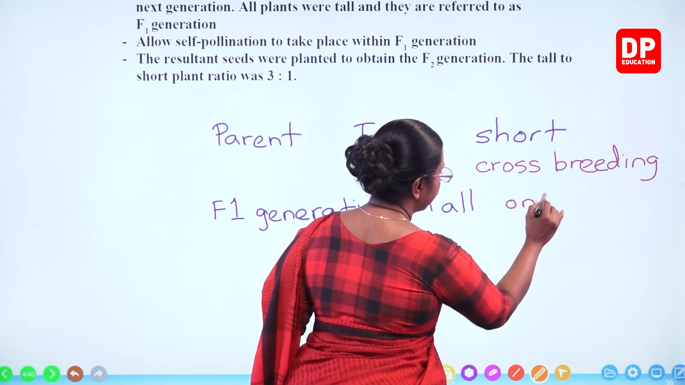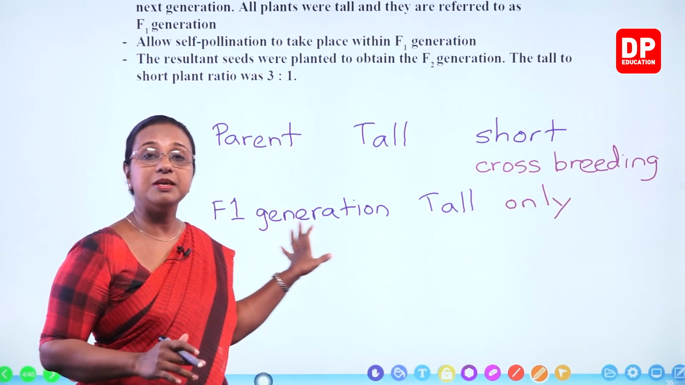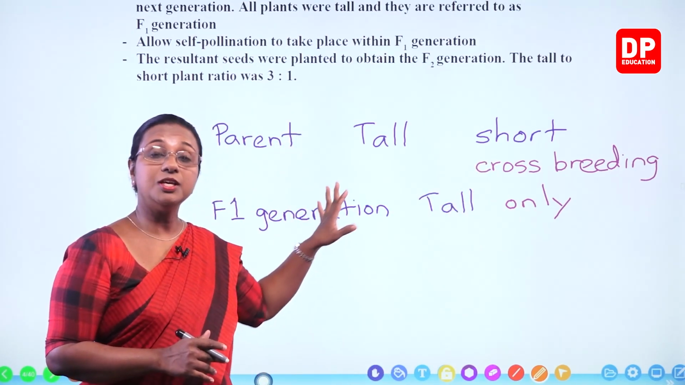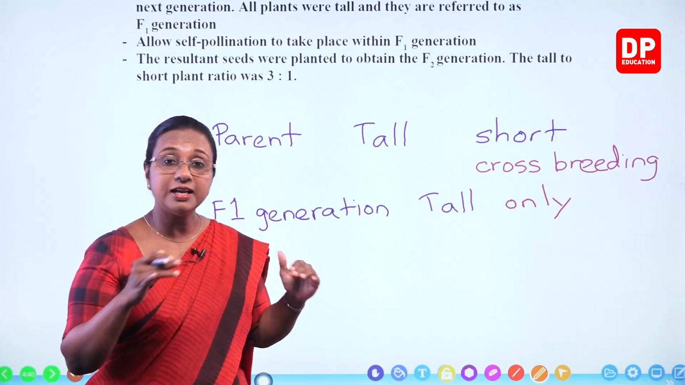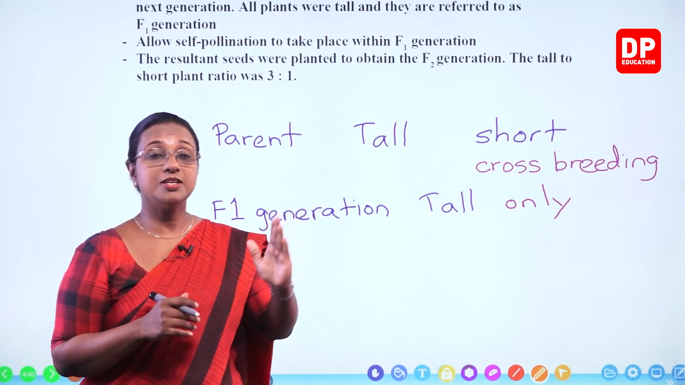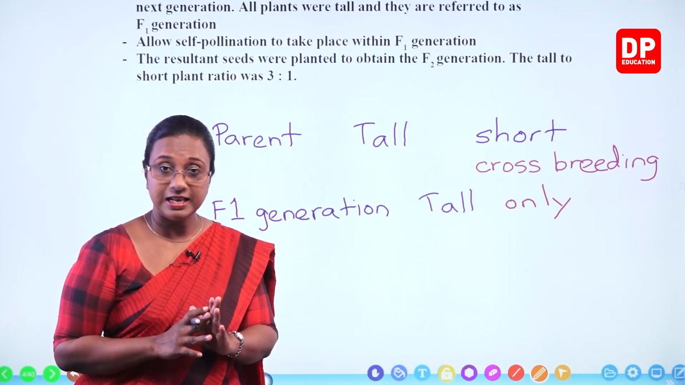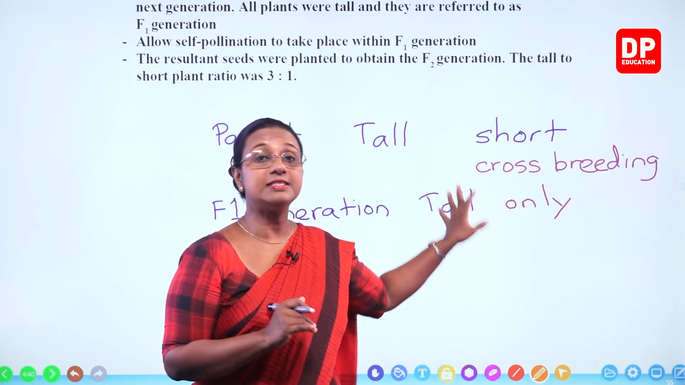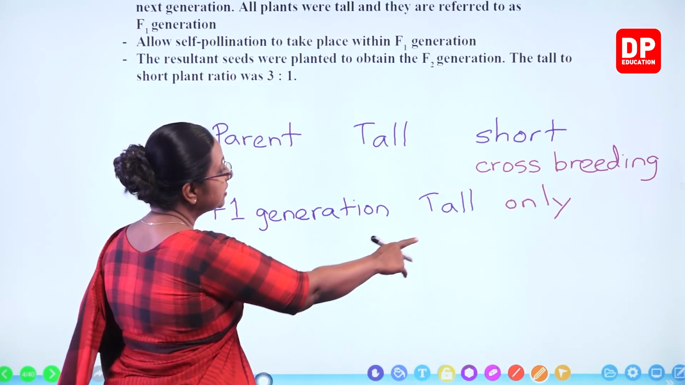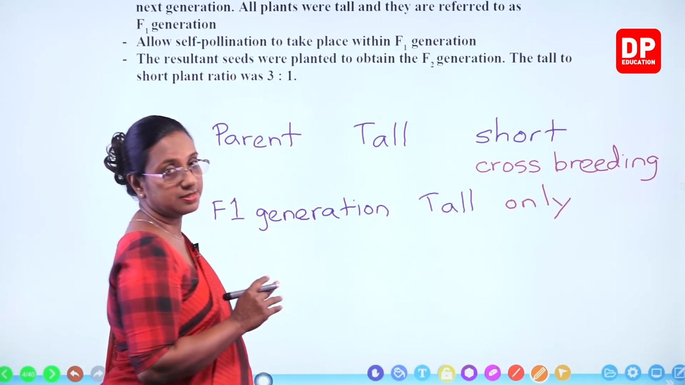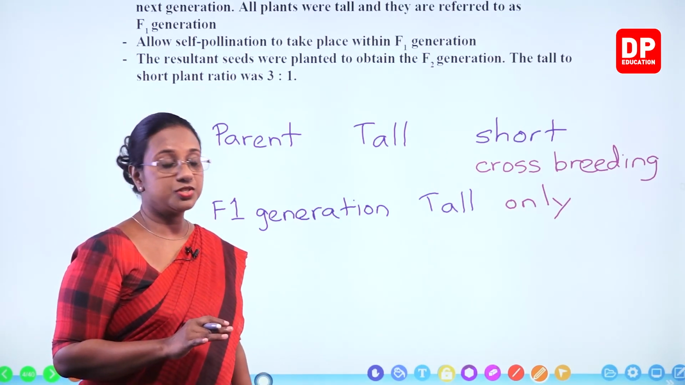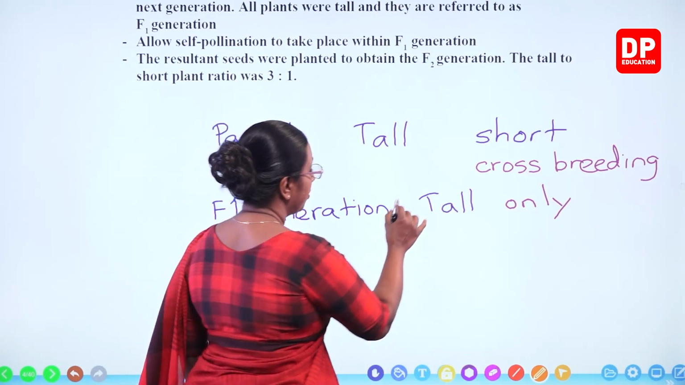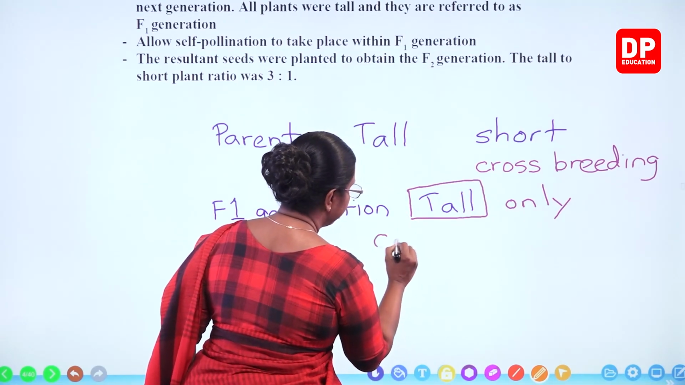Only tall plants. Now here students, I am giving you all the explanation, that is why in between I am writing all this. But after you understand the procedure, there is the correct way of showing how the generations are formed and characteristics are inherited. So here I am writing additional information as well for you all to understand the procedure. So first generation was all tall plants. Then he took the tall plants as parents.